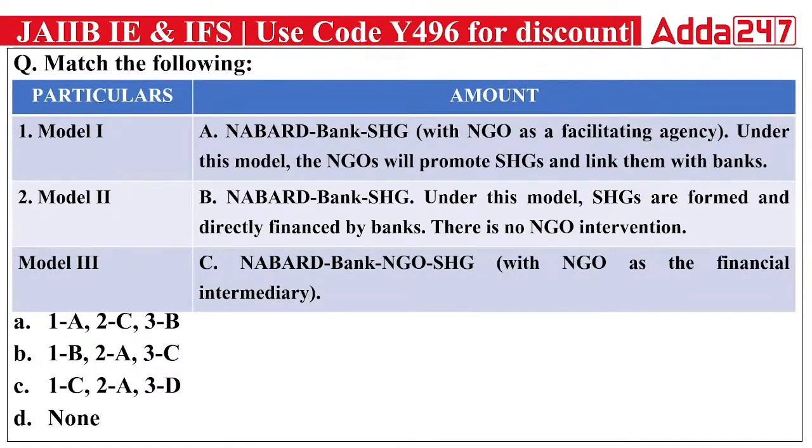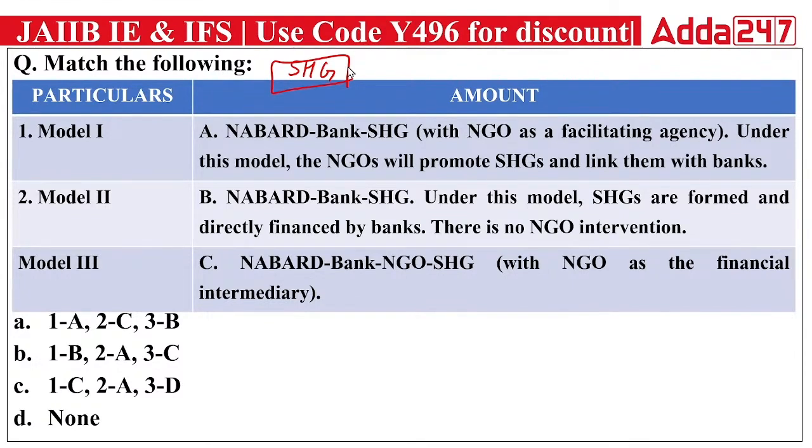All three models are related to self help groups, and you have to match the right column here. Self help groups are groups in which 10 to 20 people come together to fulfill their need of basic requirements related to funds. The main reason behind introducing self-help groups was to promote the savings habit among people. Self-help groups have three types, that is, three models. Out of these, you have to find the right match.